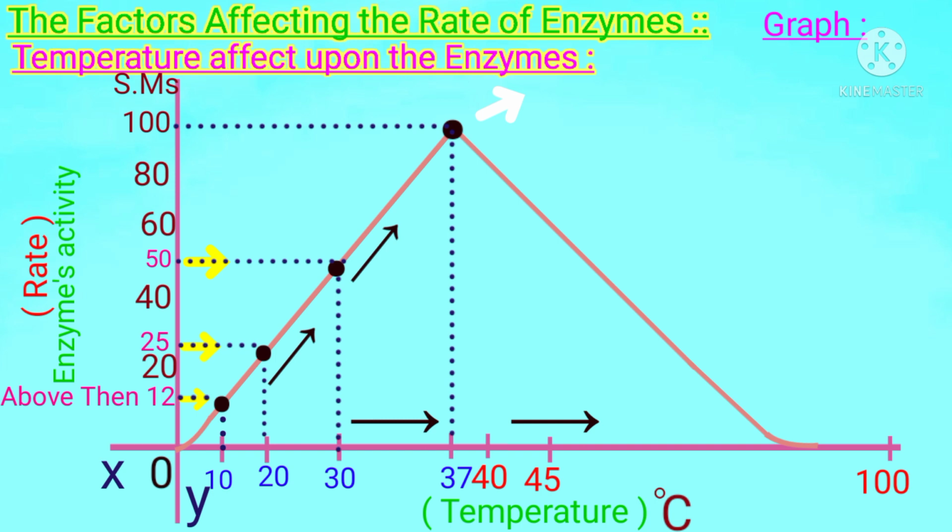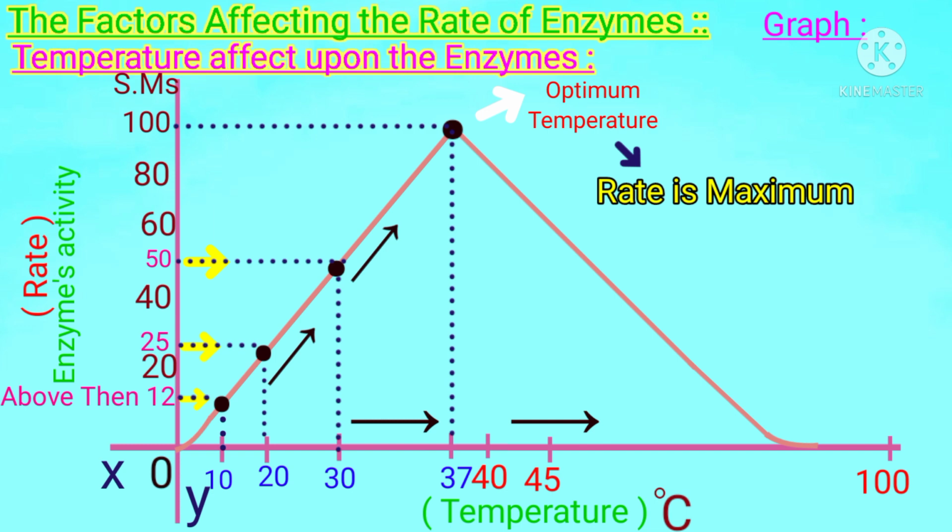no graph and there is no increase in rate. That is the final point, and we call this point the optimum temperature. Students, the definition of optimum temperature is: the temperature at which the enzyme's activity, its rate, becomes maximum is called the optimum temperature.